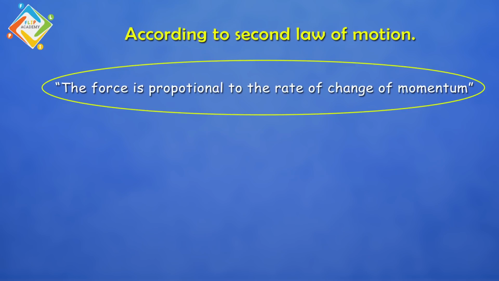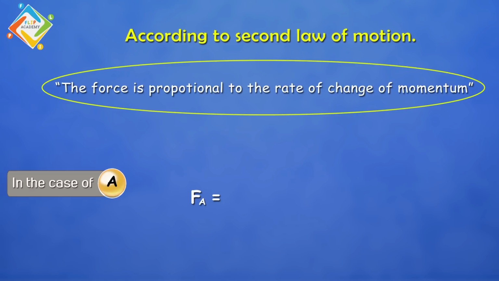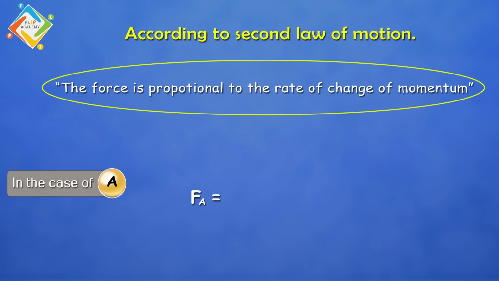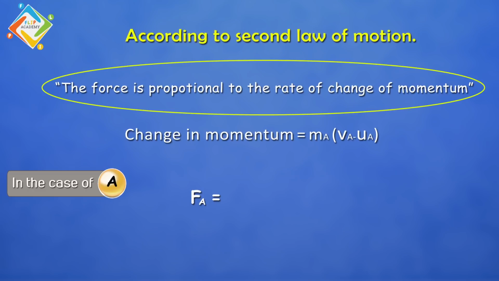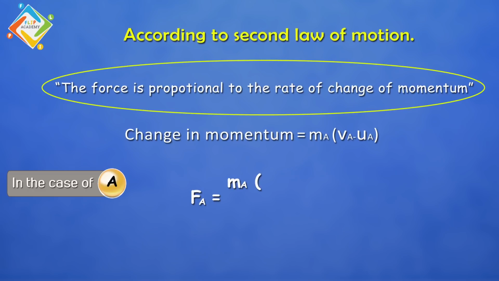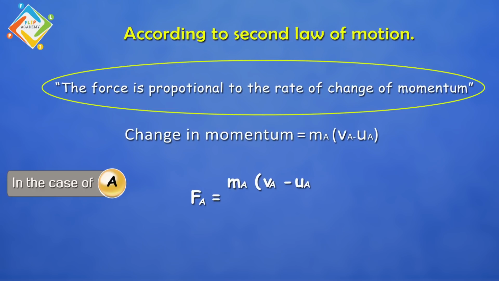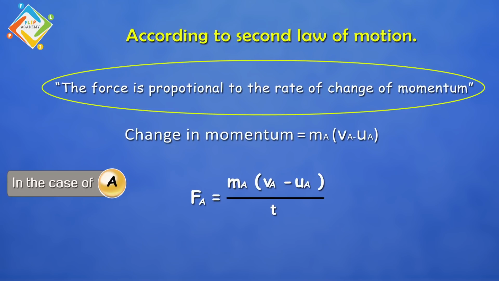According to second law of motion, the force is proportional to the rate of change of momentum. So we can say that in the case of ball A, the force exerted was Fa, which is equal to the rate of change of momentum. The change of momentum, as we have already calculated, is ma multiplied by the whole bracket, and inside the bracket there is va minus ua. It is divided by t because we are considering the rate of change of momentum.